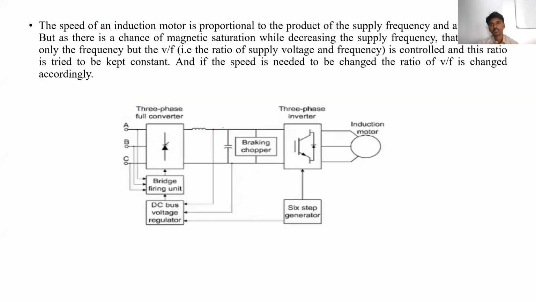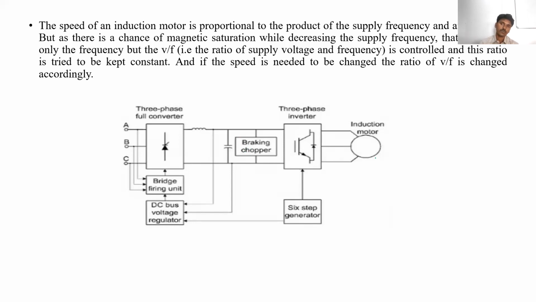Stator voltage control means using a rectifier or voltage controllers to control the stator voltage. What does a stator voltage regulator do? It converts AC to AC, fixed AC into variable AC. In the same way we can control the speed of the motor. If the supply voltage changes, the speed of the induction motor also changes.